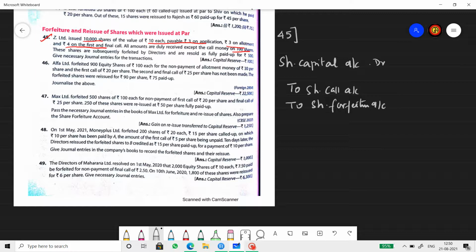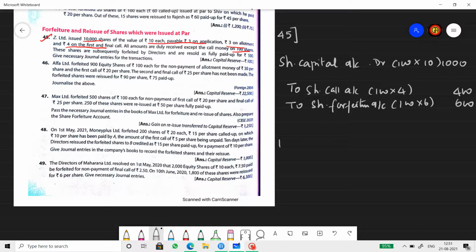Now the breakup. How many shares are forfeited? 100, isn't it? And what is the called up value per share? If you read the question, you will understand. Everything is called up till 10 rupees. So 10. The default or the arrears is only in call money. So 100 into 4. Forfeiture is the amount paid by the shareholder. He paid till the allotment. So that means 100 into 6. So 1000 rupees, out of which 400 arrears, 600 already received. So this is the share forfeiture entry. Of course, you have to write the narration.